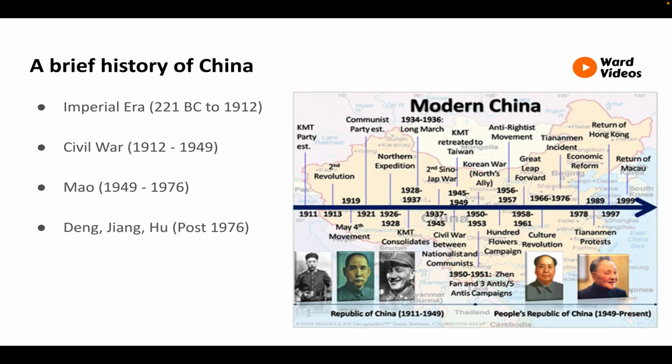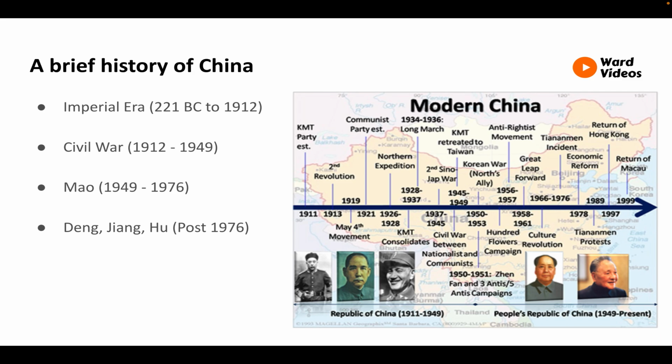Let's now have a look at the brief history of China. On the right is a great modern timeline from Pepperdine Libraries. I must admit, I got stuck down a rabbit hole with the history. It's important to have some context for the country we are studying, but you don't need to know all of what I'm about to talk about.